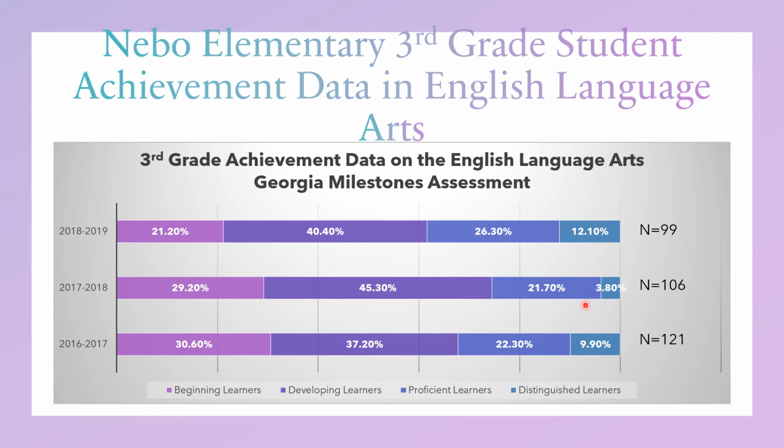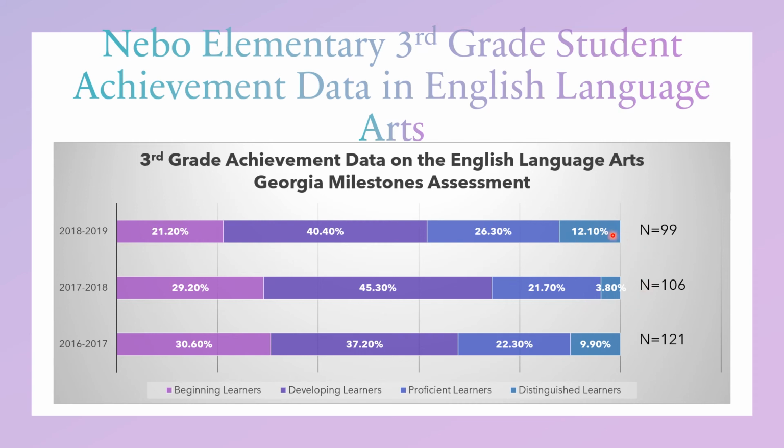Then when we moved to 2017-2018, we have a significant drop in student achievement in 3rd grade. Now, these students who moved into 3rd grade in 2017-2018 had never received any Title I services because they would have been 2nd graders and did not qualify as a targeted assisted student. And we have about 25% of our students here performing at distinguished or proficient learner.